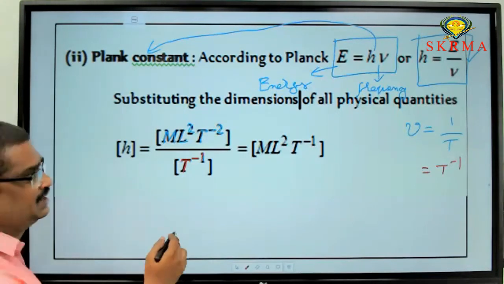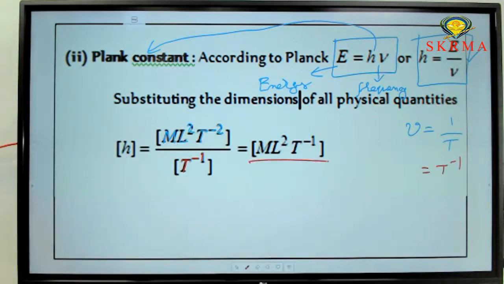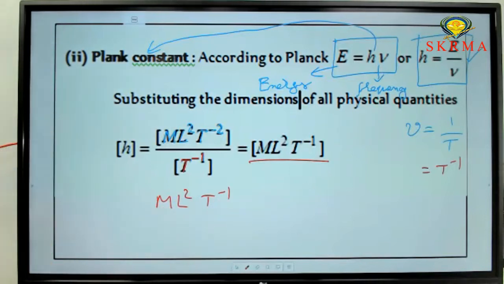Then if you rearrange this, you will get M L square T power minus 1 as the dimensional formula for the Planck constant. The dimensional formula for the Planck constant is M L square T power minus 1. So these are the examples of how to derive the dimensional formula for a physical constant like the Planck constant and the universal gravitational constant. Now, what is the SI unit for this one?